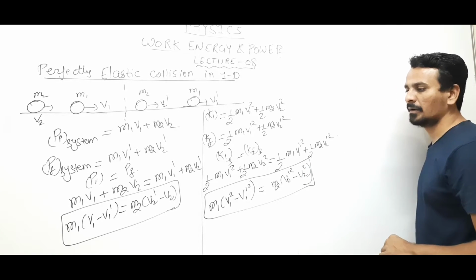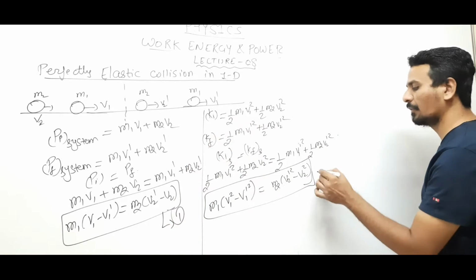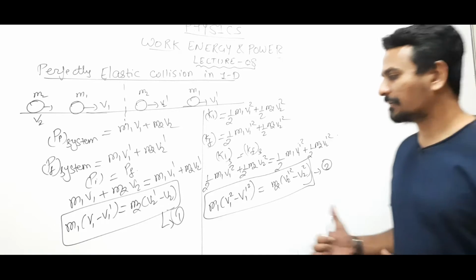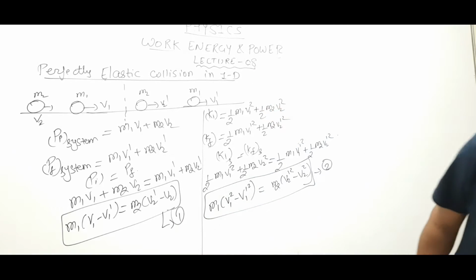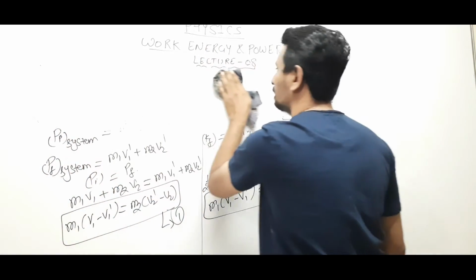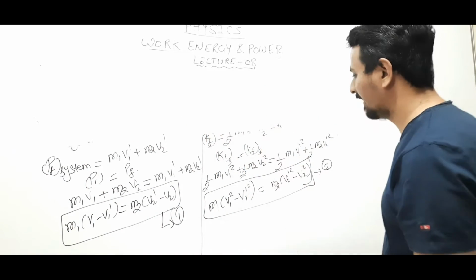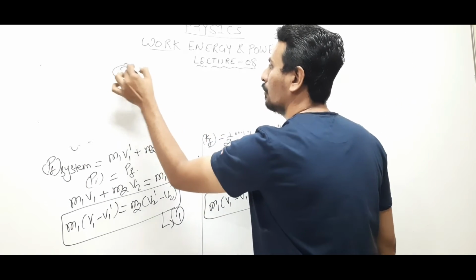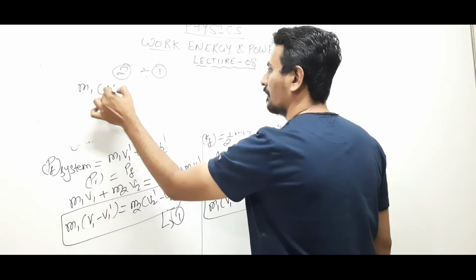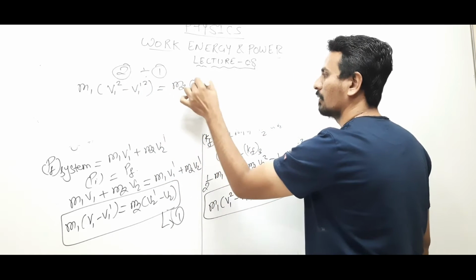Let us give numbers to the equations: let this be 1 and let this be 2. Let us divide equation 2 by equation 1.